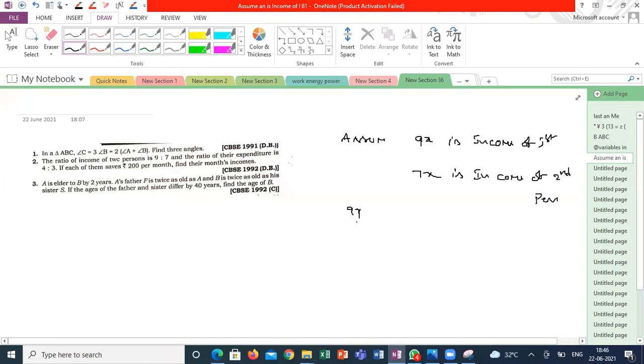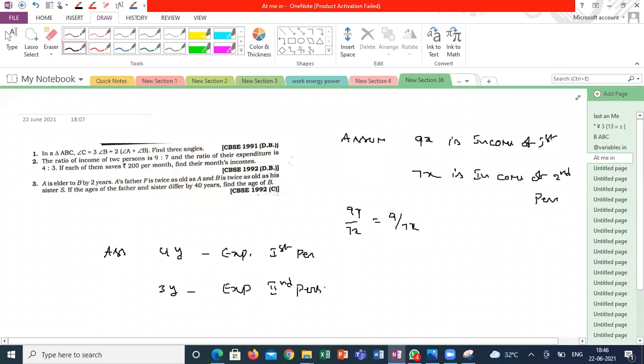So 9x by 7x is nothing but 9 by 7. So it is clear. And assume 4y is the expenditure of the first person, and 3y is the expenditure of the second person. So in both cases, their savings is only 200.